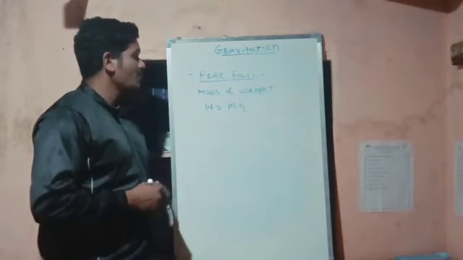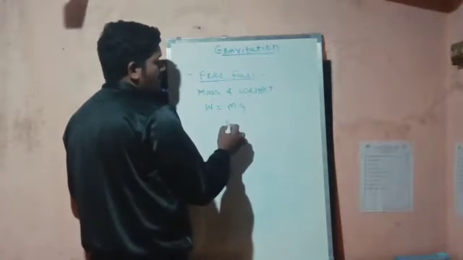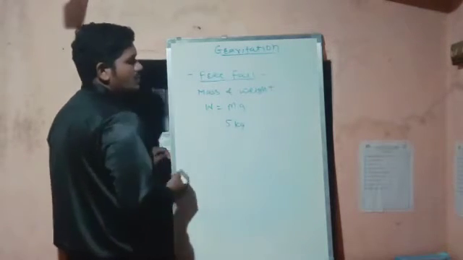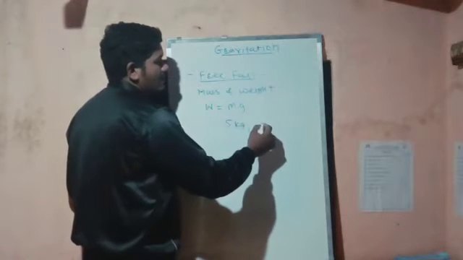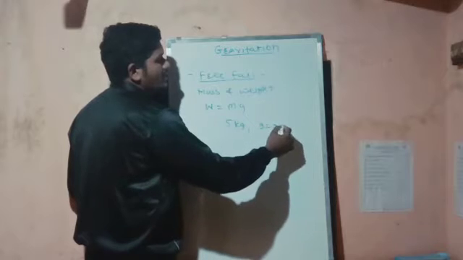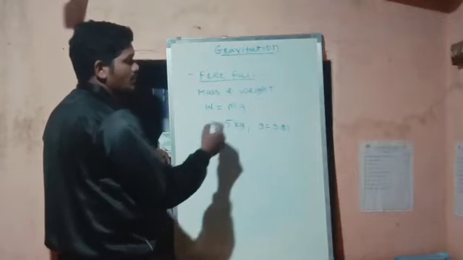Suppose the mass of the particular object is 5 kg, and we know the value of acceleration due to gravity is 9.81, and we have to calculate the weight of that object.